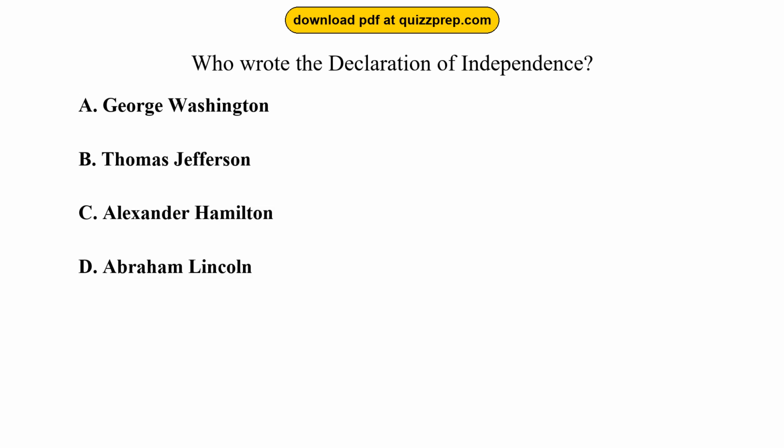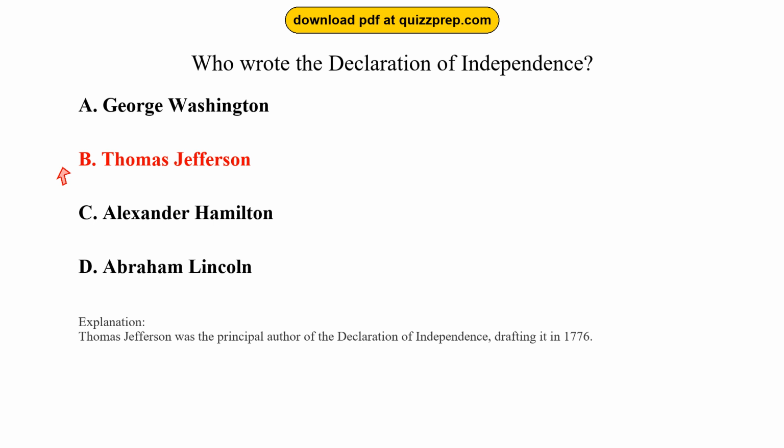Question 54. Who wrote the Declaration of Independence? Option A, George Washington. Option B, Thomas Jefferson. Option C, Alexander Hamilton. Option D, Abraham Lincoln. The correct answer is option B, Thomas Jefferson. Thomas Jefferson was the principal author of the Declaration of Independence, drafting it in 1776.